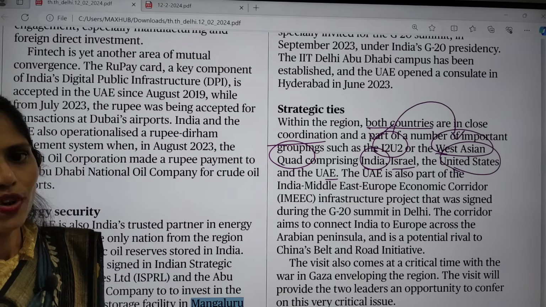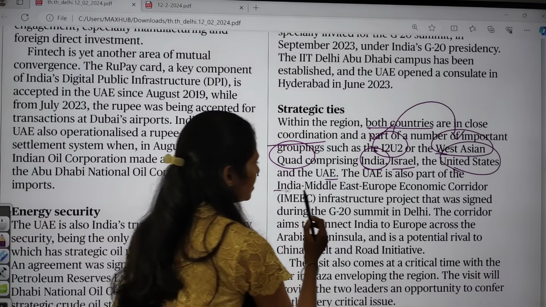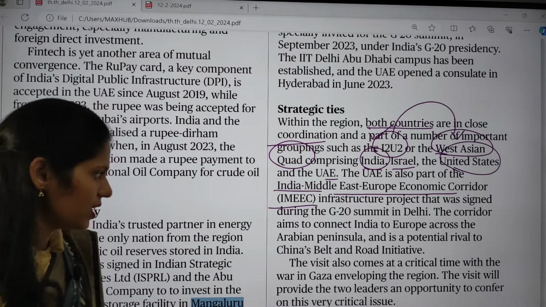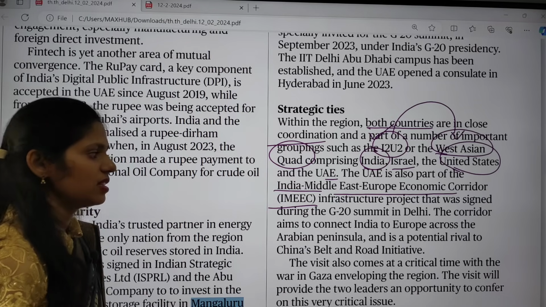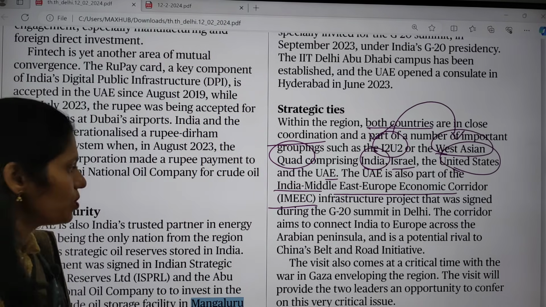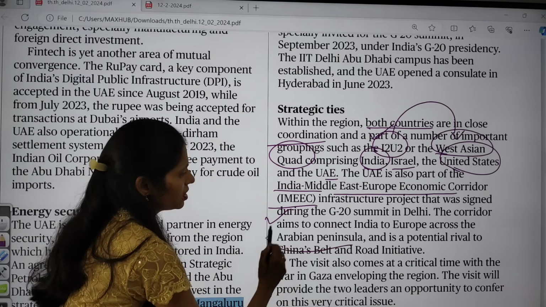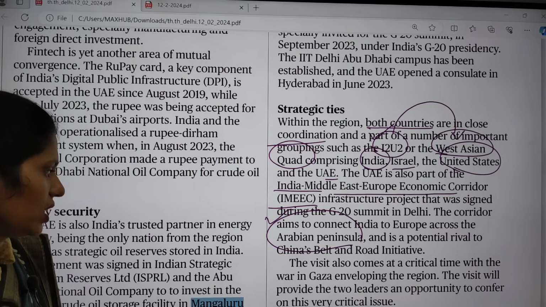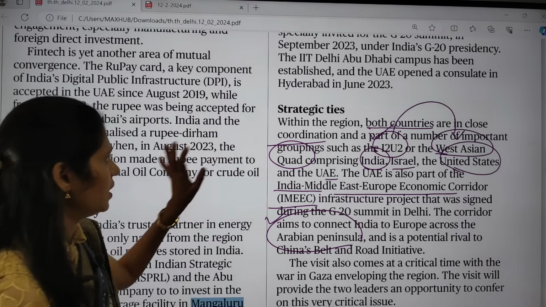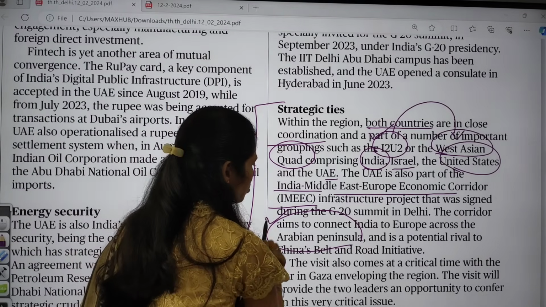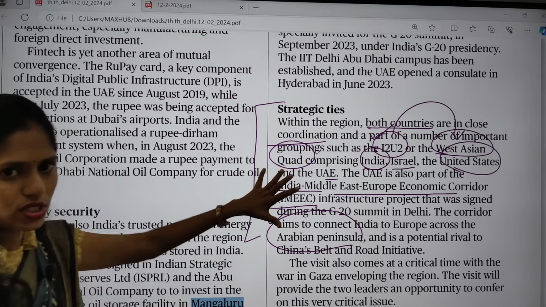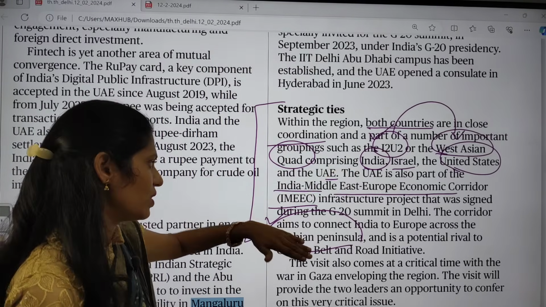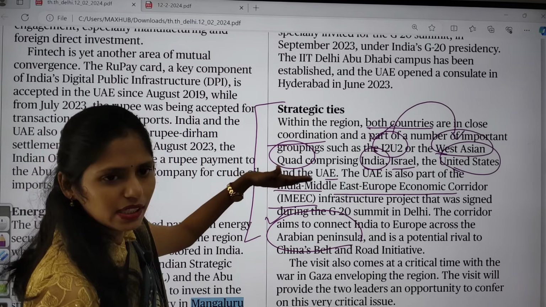And UAE is also very important for the India Middle East Europe Economic Corridor, that is the IMEC infrastructure project. India is also aiming to connect Europe, and on that route the Arabian Peninsula is very important to counter the Chinese Belt and Road Initiative. So this strategic tie is very, very important, and you have to see that UAE is very important for I2U2 as well as IMEC.